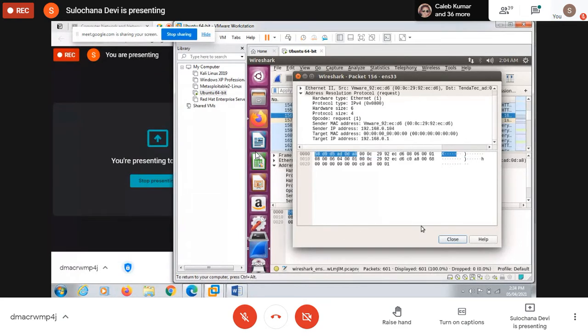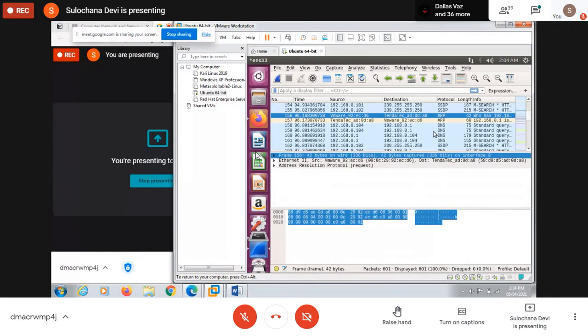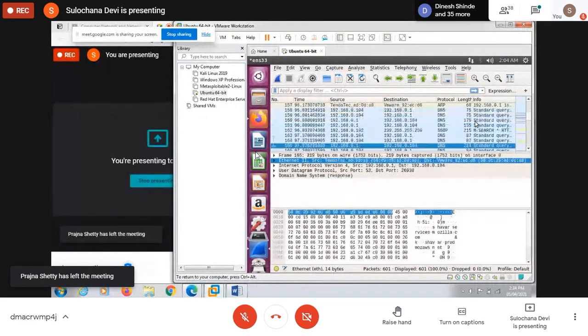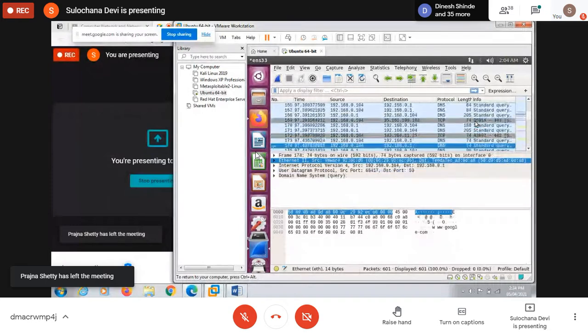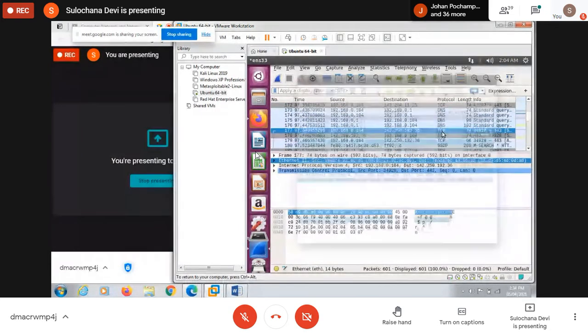So this is the ARP protocol. This is how it works. Okay, this is the content of the ARP protocol. And this way, if you are using some other protocol like HTTP, then a different thing will be there. If you are using ICMP, then different packets will be there. See here, you can see TCP. Here we are using the TCP protocol.